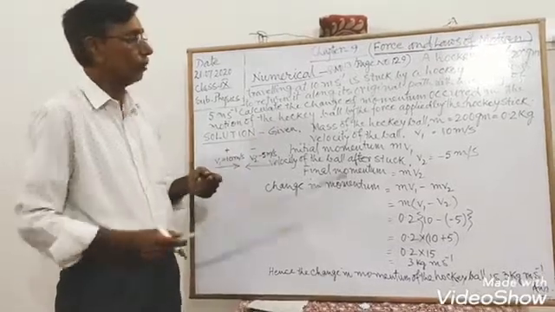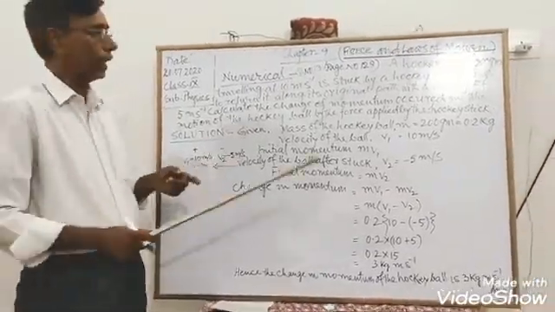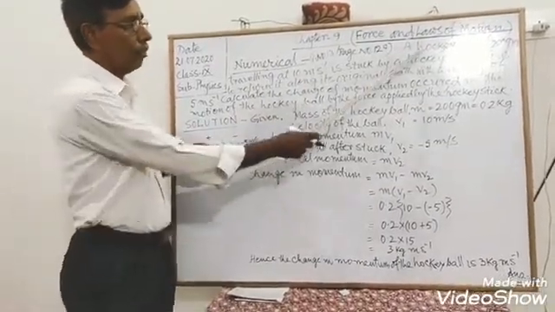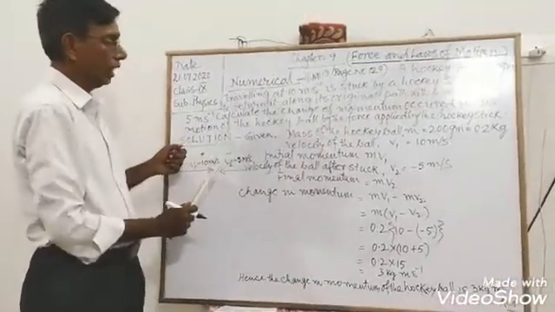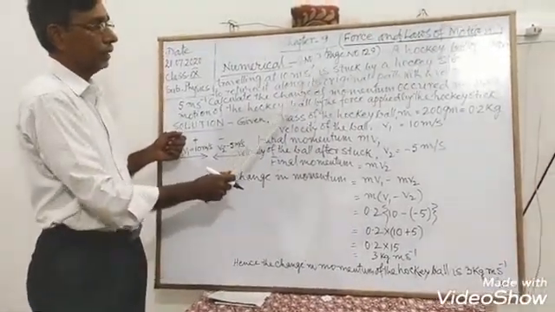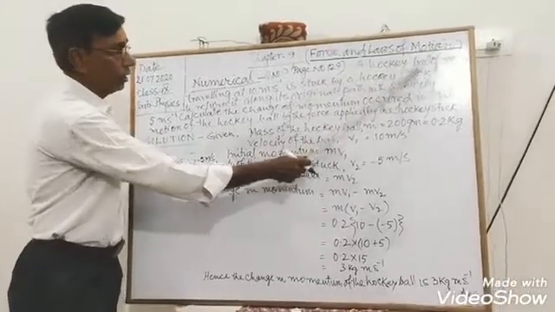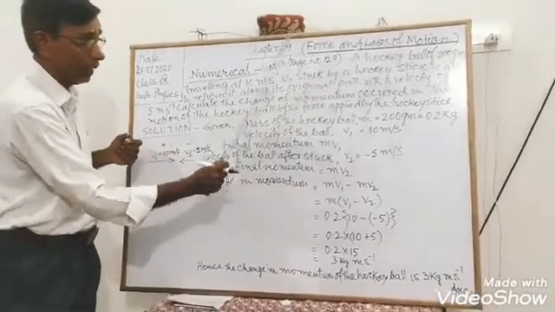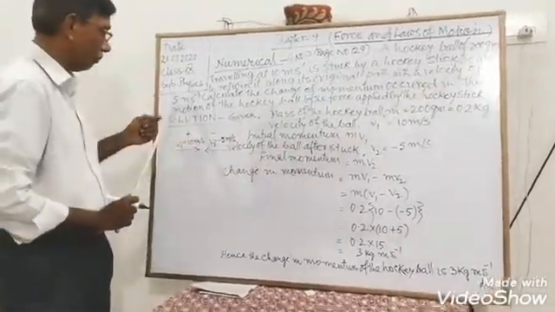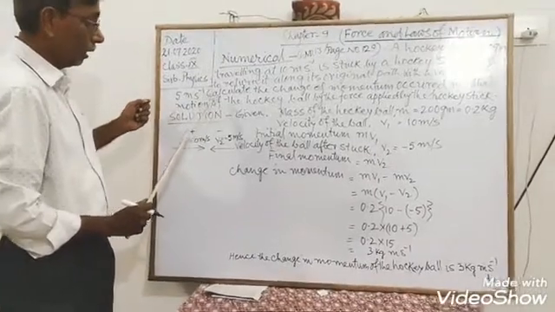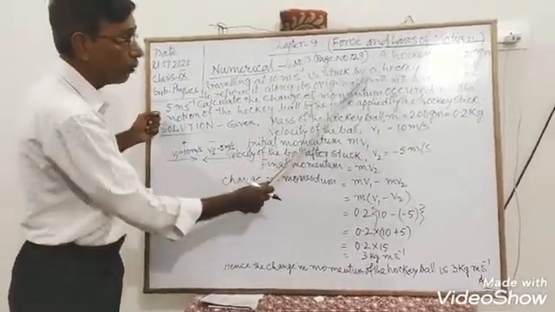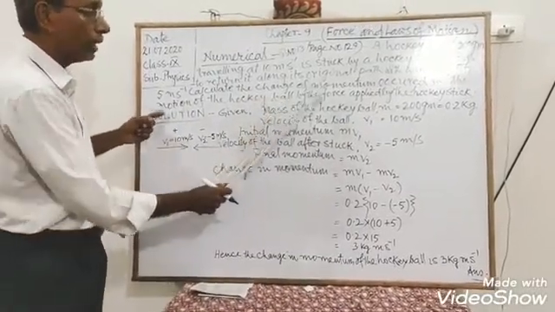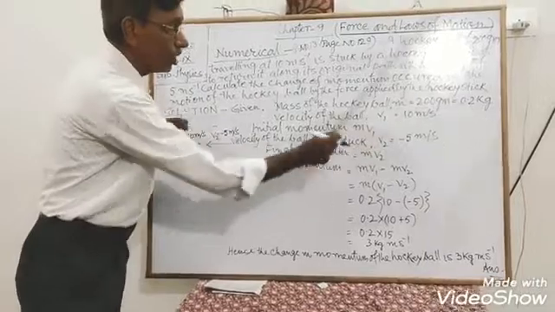One more numerical, my dear students, and it is question number 13, page number 129. A hockey ball of 200 grams traveling at 10 meter per second is struck by a hockey stick so as to return it along its original path with a velocity of 5 meter per second. Calculate the change of momentum occurred in the motion of the hockey ball by the force applied by the hockey stick.